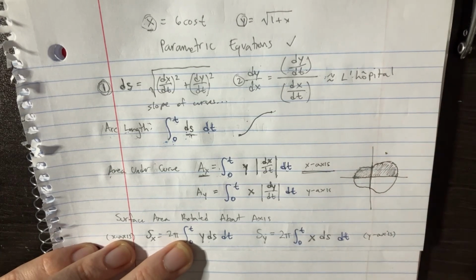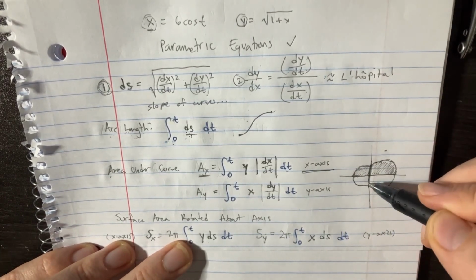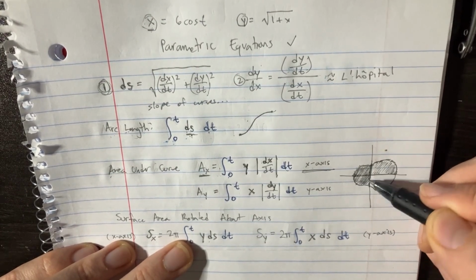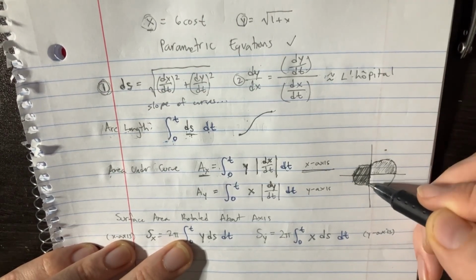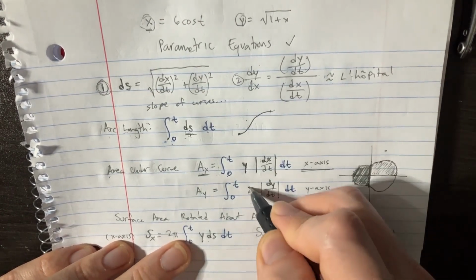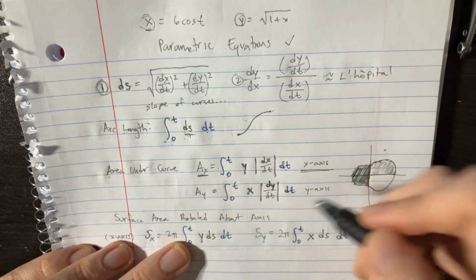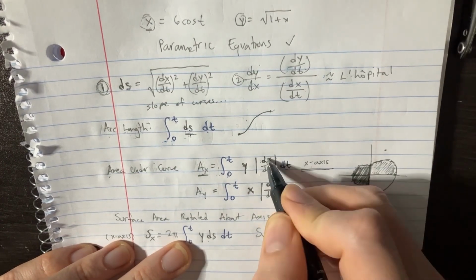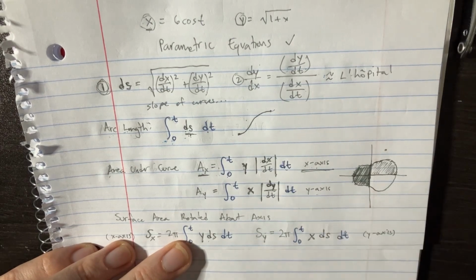Okay, that would be like all this stuff. This is over the y-axis rather than the x-axis. Then that would be x dy. All right, you're going to need the absolute value over that dy because sometimes you get negatives. Obviously, there's no negative area. So y dx for the x-axis and x dy for the y-axis.